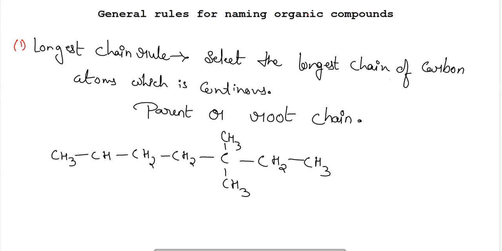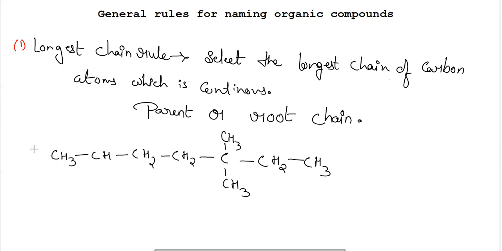In this particular organic compound, we have to first select the longest chain. So how can we make the chain? One chain will be 1, 2, 3, 4 carbons, another 1, 2, 3, 4, 5, 6. And one chain will be the longest, the straight chain, 1, 2, 3, 4, 5, 6, 7. The other chains contain only 6 carbon atoms.